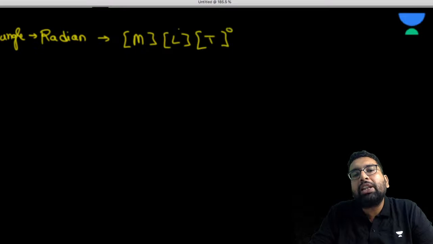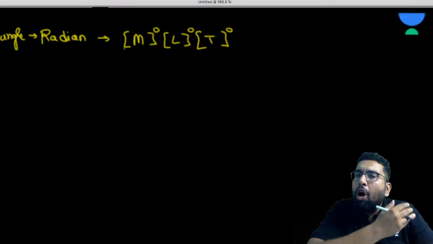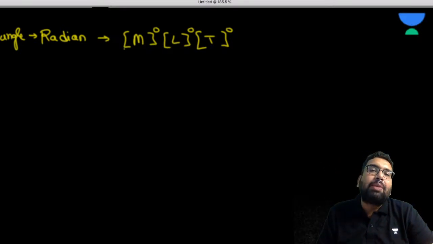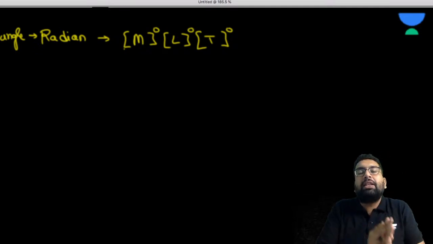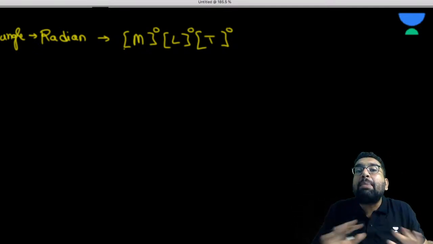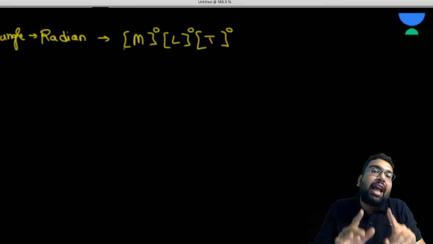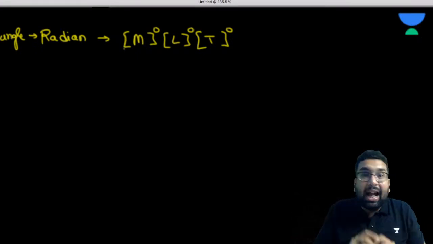Obviously, we give them the power of 0. If all the fundamental units have 0 power, such a quantity is dimensionless. So radian and steradian, although they are units, are dimensionless.